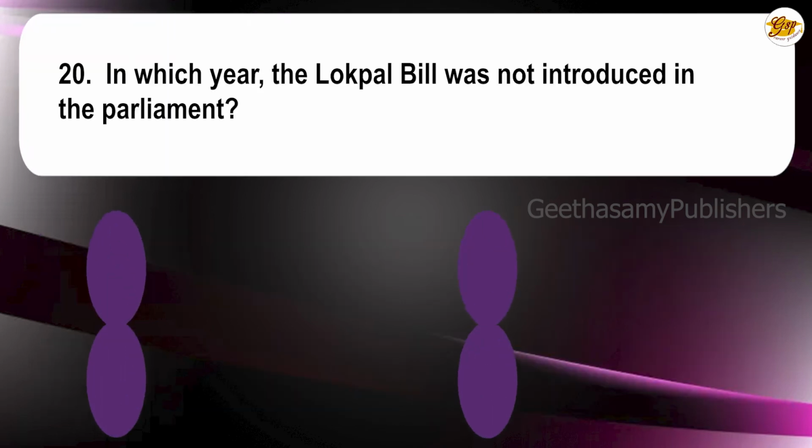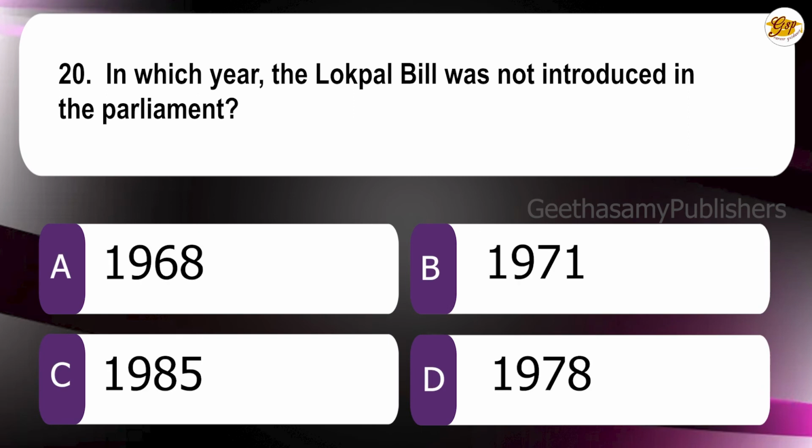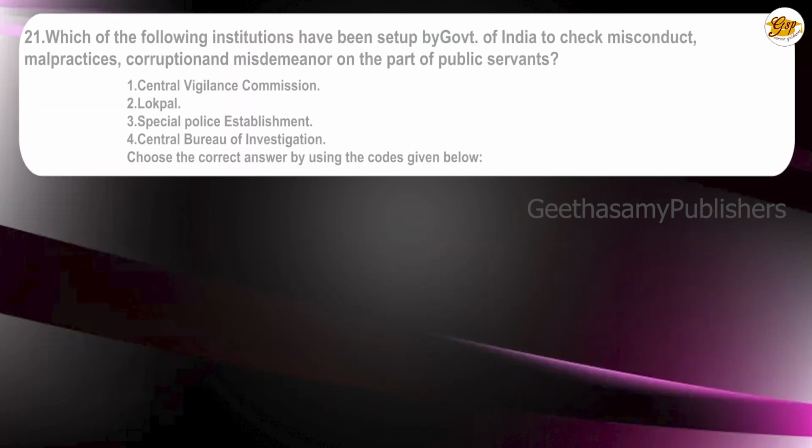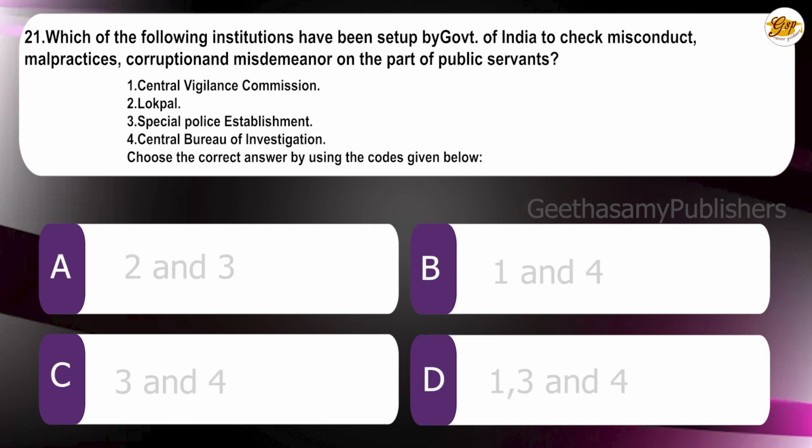20th question: In which year was the Lokpal Bill introduced in the Parliament? A. 1968. B. 1971. C. 1985. D. 1978. The correct answer is D. 1978. 21st question: Which of the following institutions have been set up by the Government of India to check misconduct, malpractices, corruption and misdemeanor on the part of public servants? 1.